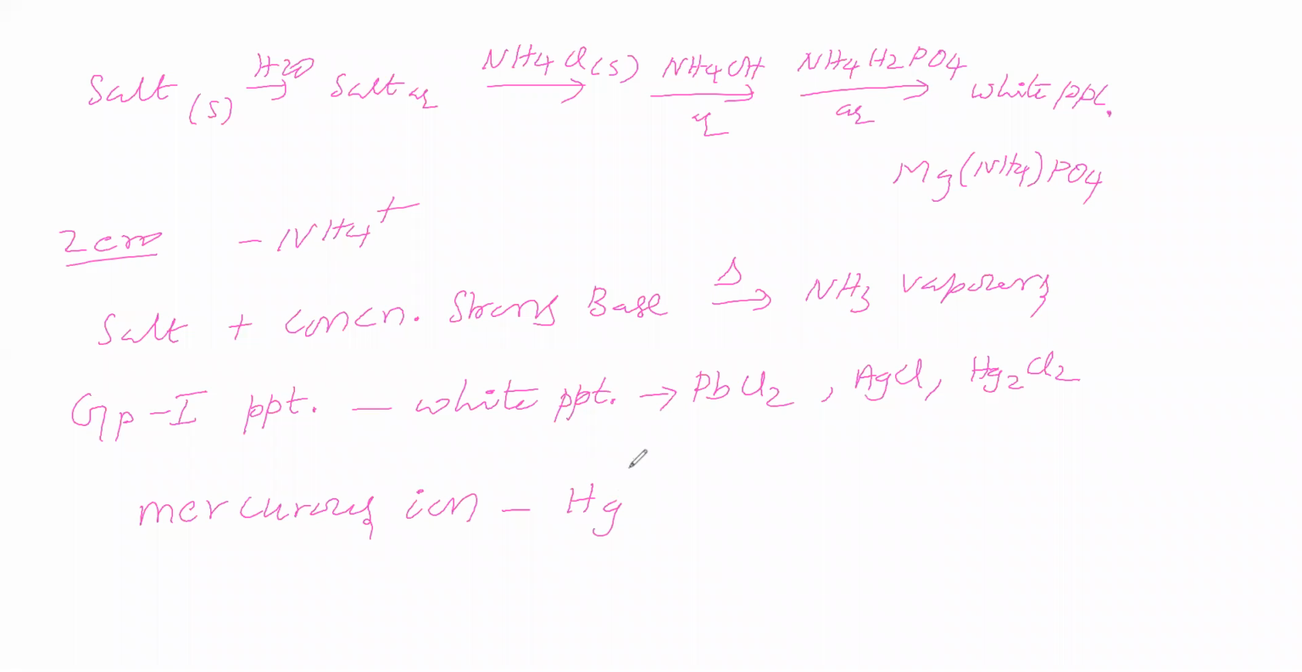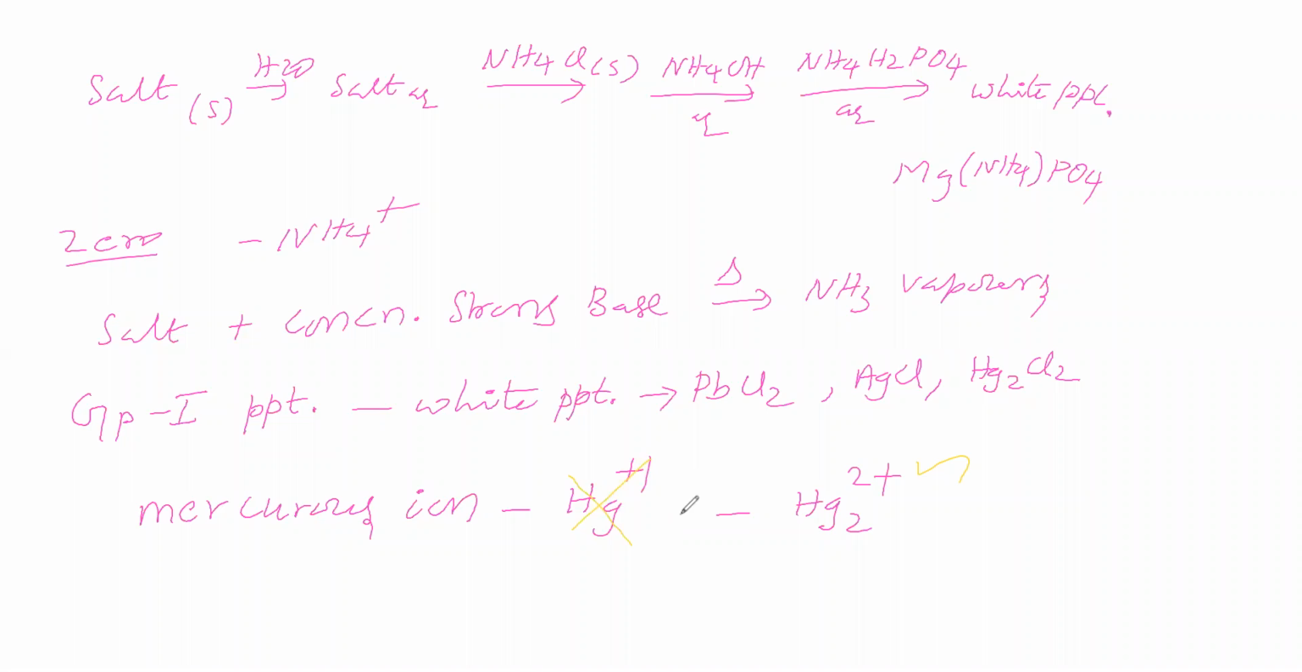The mercurous ion formula is Hg+1. Mercury is Hg. Mercurous ion means oxidation number plus 1. Mercurous ion exists in the form of a dimer but not a monomer. Why is it so?